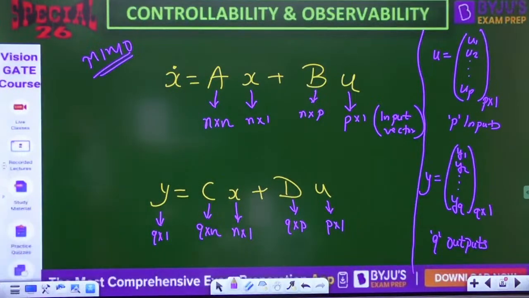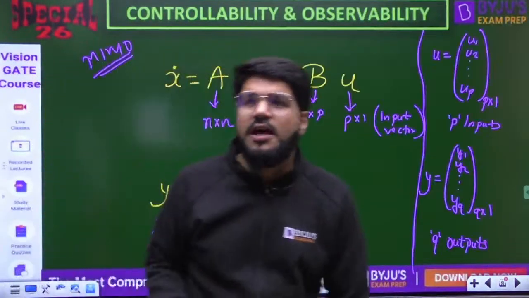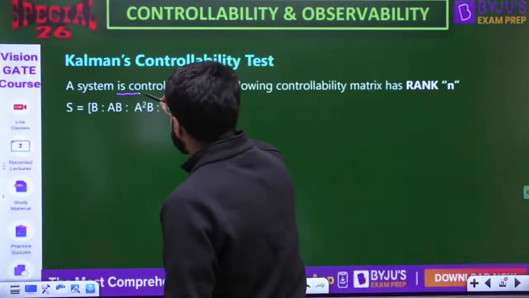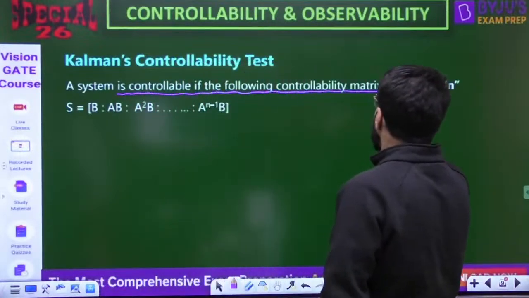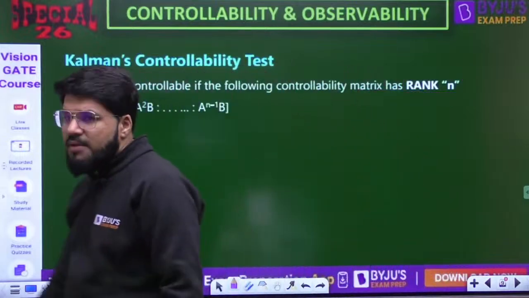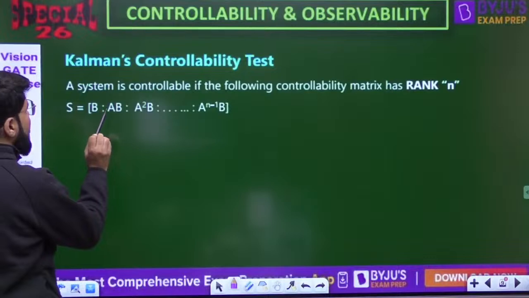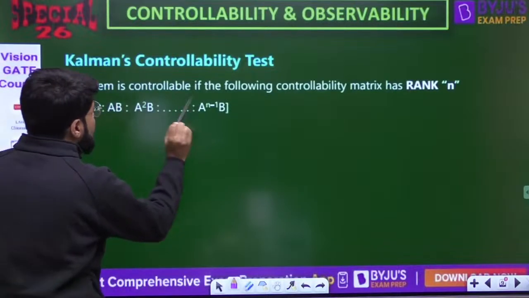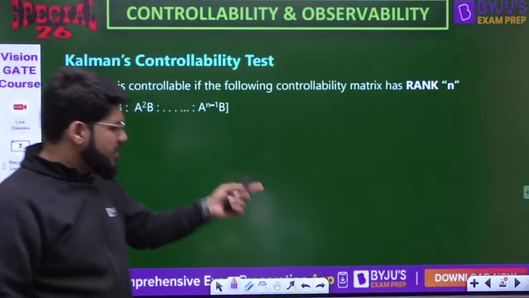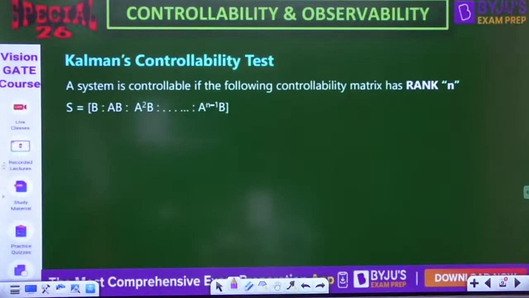Now coming to Kalman's test of controllability and observability. First, Kalman's test of controllability: a system is controllable if the following controllability matrix has rank n. The controllability matrix is given by B, AB, A squared B, and so on, up to A raised to the power n minus 1 into B. That is known as the controllability matrix.